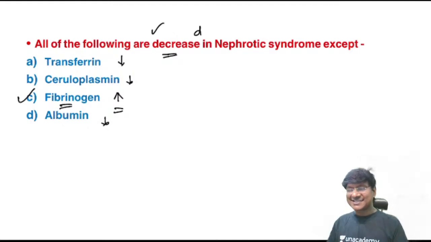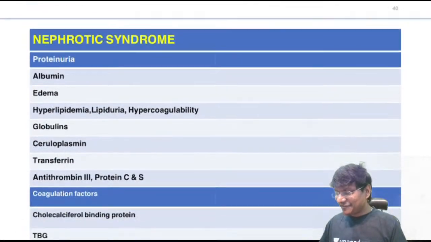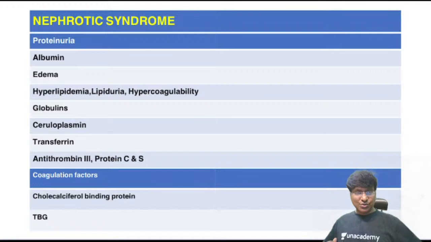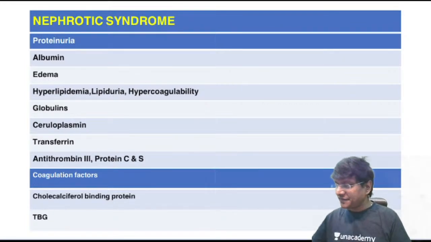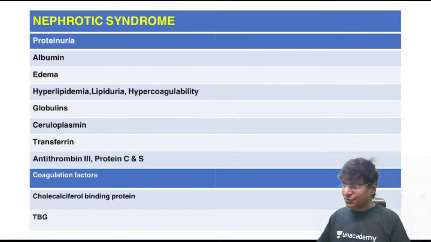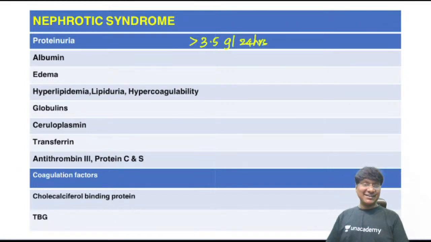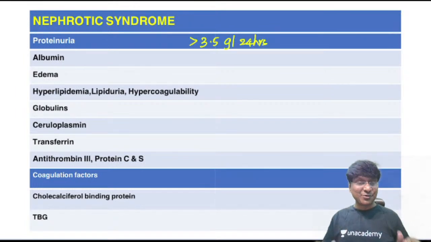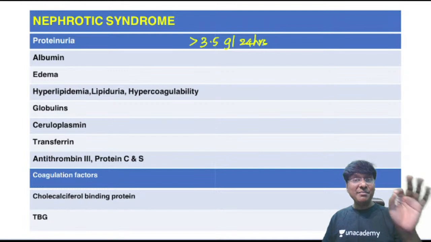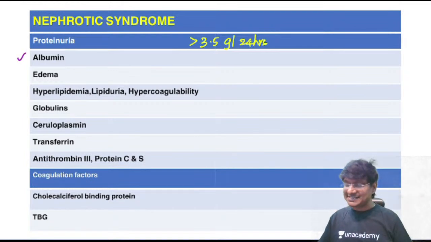Now let me discuss in detail the nephrotic syndrome. The very important features: patients with nephrotic syndrome will have proteinuria of more than 3.5 grams per 24 hours. Out of this proteinuria, the predominant protein being lost is albumin.